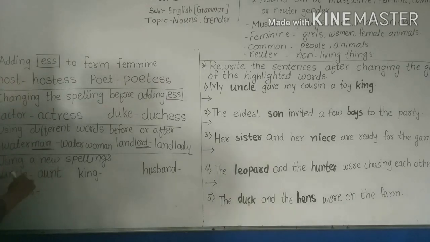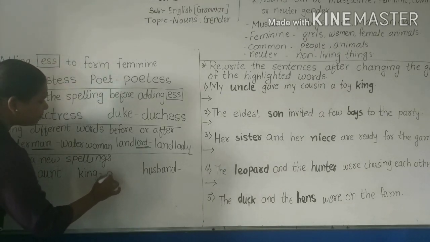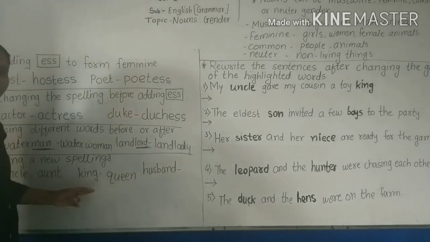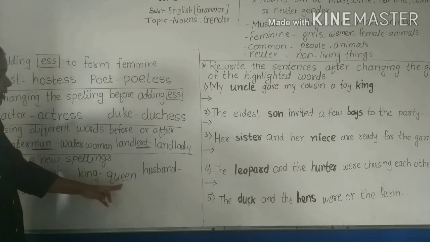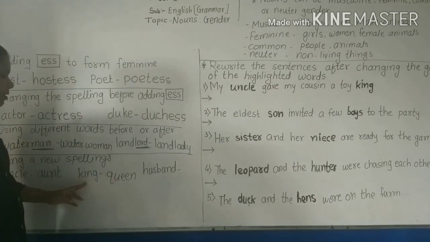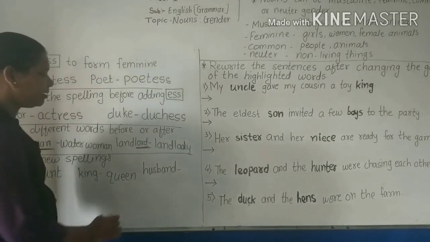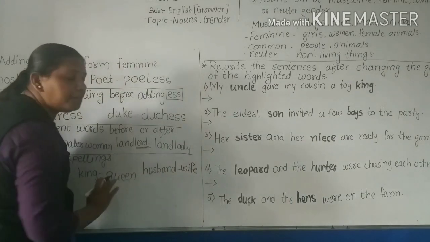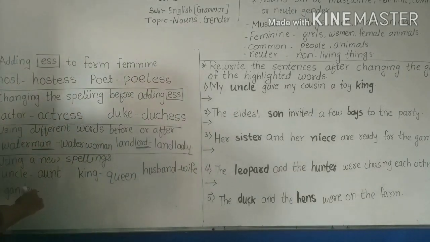See, what is the spelling of uncle and what is the spelling of aunt? Uncle, aunt. King, queen. See the difference between the spellings. What is the spelling of masculine and what is the spelling of feminine? Masculine is a king, it is a male gender; feminine is a female gender. Husband, wife. The spellings get completely changed. And gander,